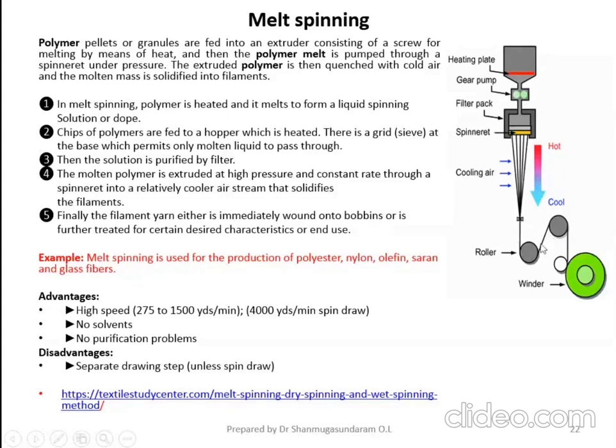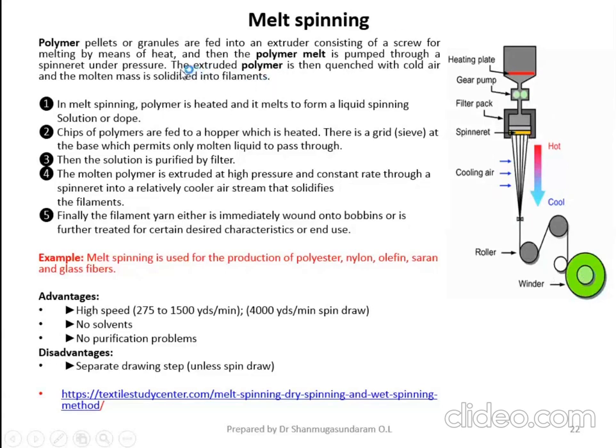Why do we have to keep many rollers? The main purpose of the rollers is stretching the filament. Why do we have to give stretching? In order to make the polymer orientation. I already told you in the beginning, there are three terms: the amorphous region, the crystalline region, and the third one is orientation. So in order to get a high crystalline region and more orientation, we have to stretch the filament in these drawing rollers. After stretching, you can wind it on the winding bobbin. This is how the melt spinning process takes place.